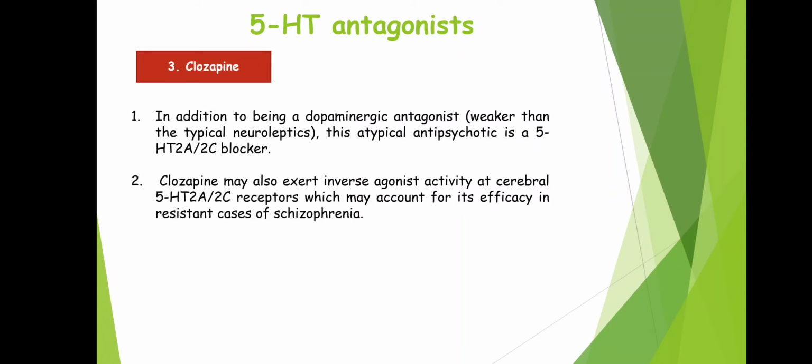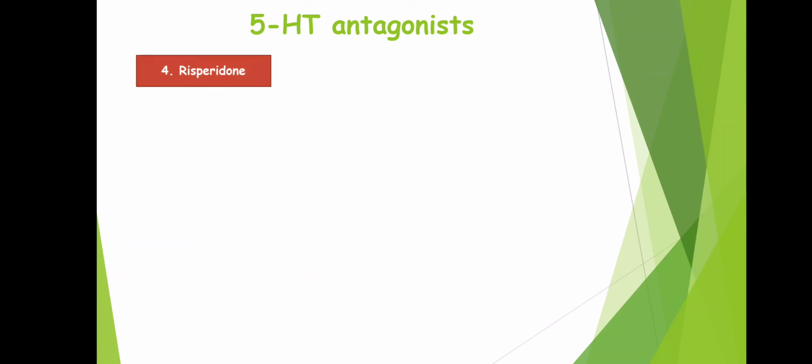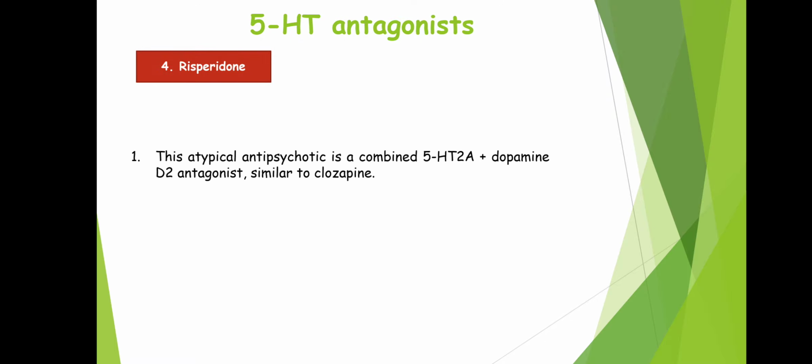Clozapine may also exert inverse agonist activity at cerebral 5-HT2A/2C receptors, which may account for its efficacy in resistant cases of schizophrenia. Our next antagonist is risperidone. This atypical antipsychotic is a combined 5-HT2A plus dopamine D2 antagonist similar to clozapine.